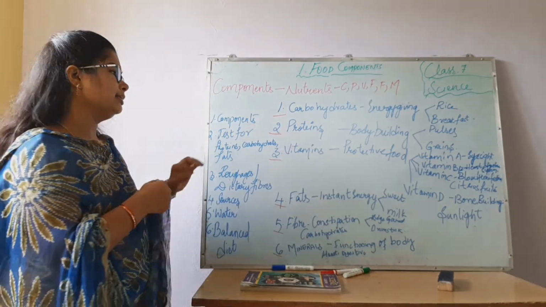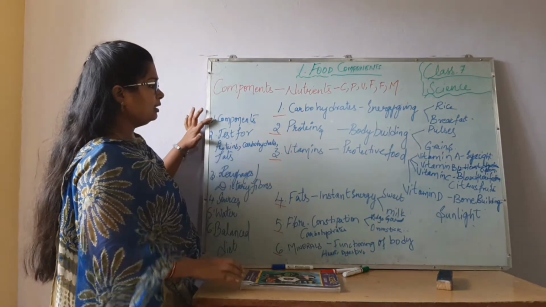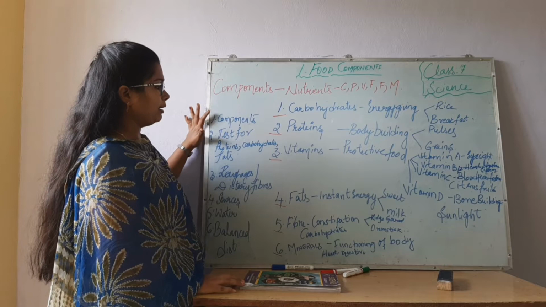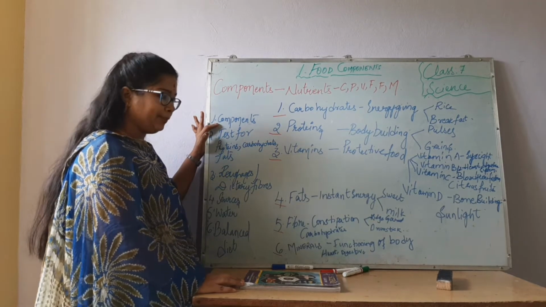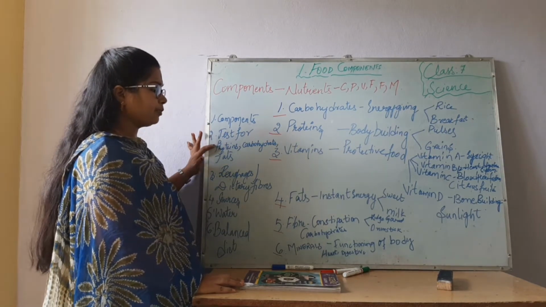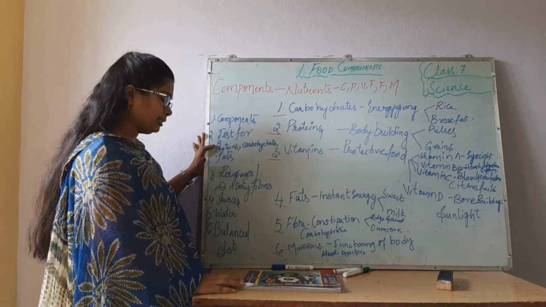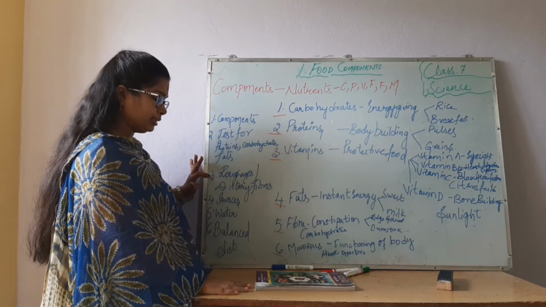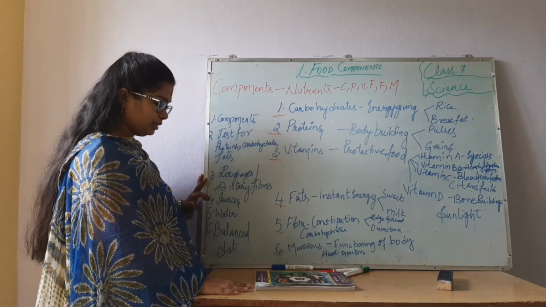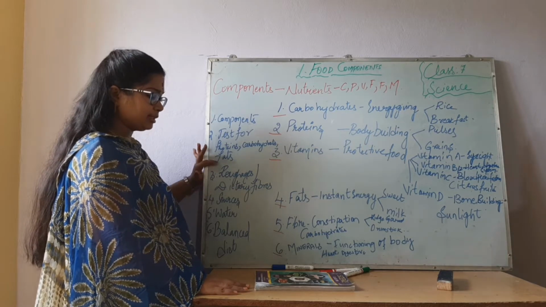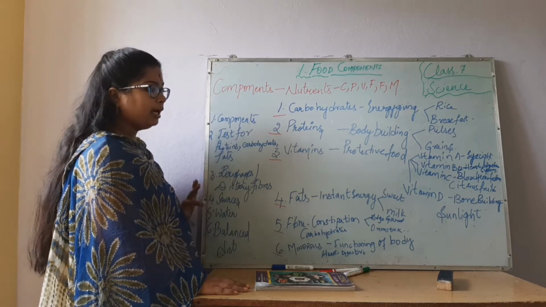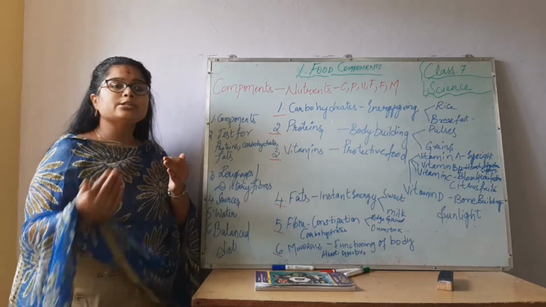In our lesson first, we are going to learn about food components, tests for proteins, carbohydrates and fats, roughages or dietary fibers, the sources from where you are going to get these roughages, water, and balanced diet.